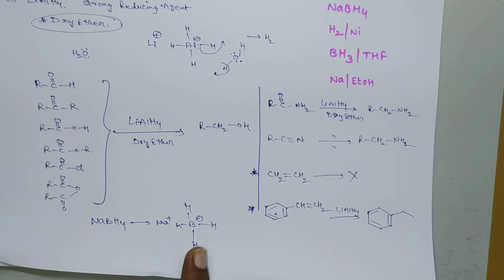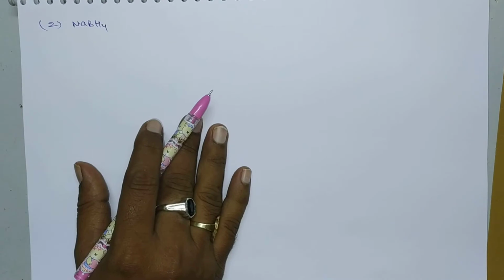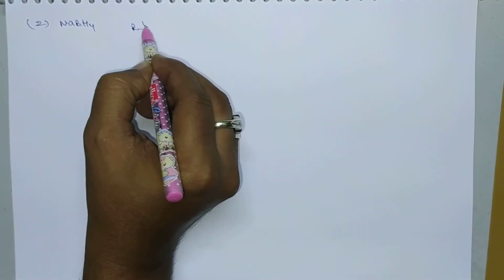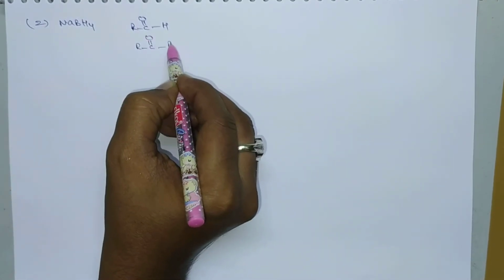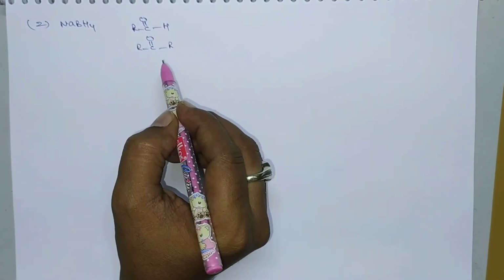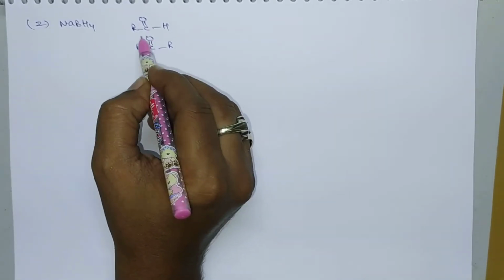Now, sodium borohydride. What are the functional groups which can be reduced to alcohols by using sodium borohydride? Let us check. The second one is sodium borohydride, NaBH4. This is a weak reducing agent, that's why it reduces only a few compounds, that is aldehydes and ketones. Sometimes it reduces carboxylic acids also, but mostly it reduces aldehydes and ketones.